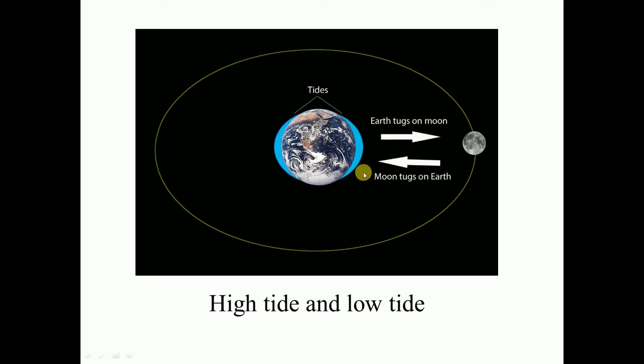Now at two places on the earth, at 90 degrees from the place of the high tide, the level of the water is minimum. We have this portion, which is nothing but the poles. This is also a pole. At the poles the water is minimum, so low tide occurs at the poles and high tide occurs at these two regions. So low tide and high tide are caused by the gravitational force of the moon.